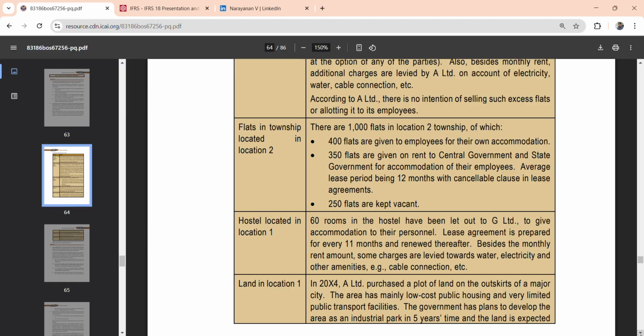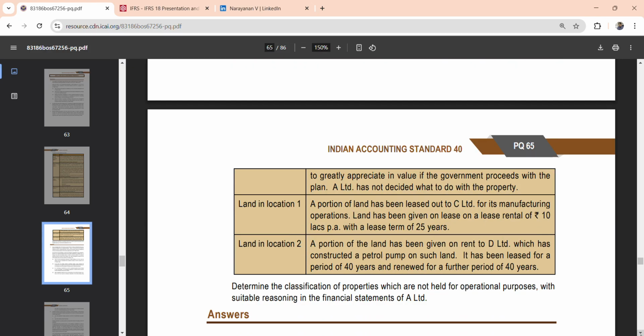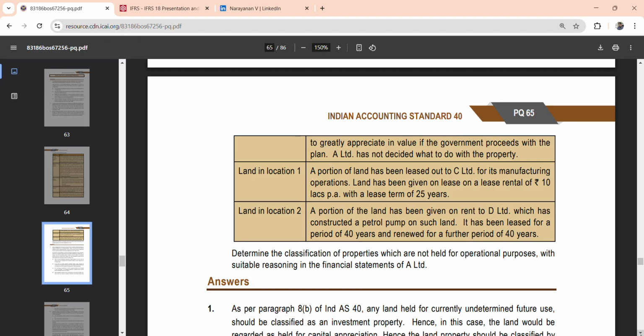Then land in location 1. In 2024, A Limited purchased land on the outskirts of a major city. The area has mainly low-cost public housing and very limited public transport facilities. The government has plans to develop the area as an industrial park in 5 years' time. A Limited has not decided what to do with this property.